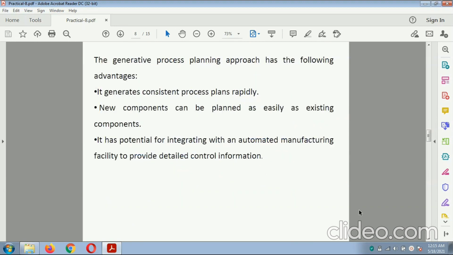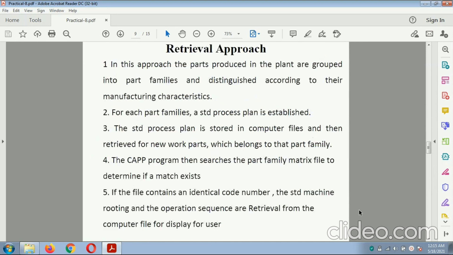The generative process planning approach has the following advantages. It generates a consistent process plan rapidly. A new component can be planned as easily as an existing component. It has the potential for integrating with an automated manufacturing facility to provide detailed control information.